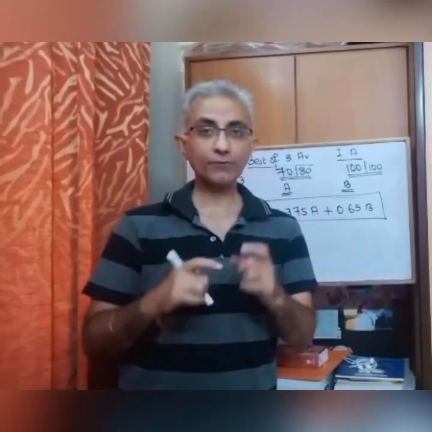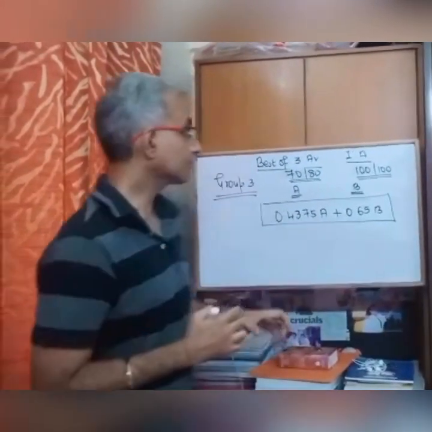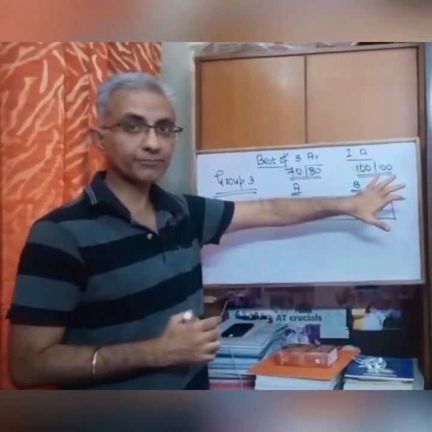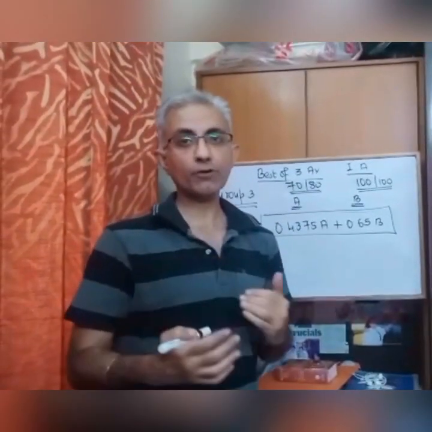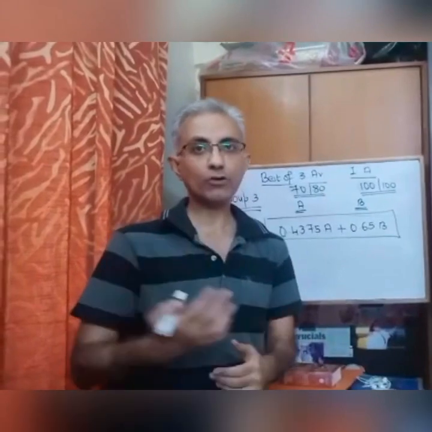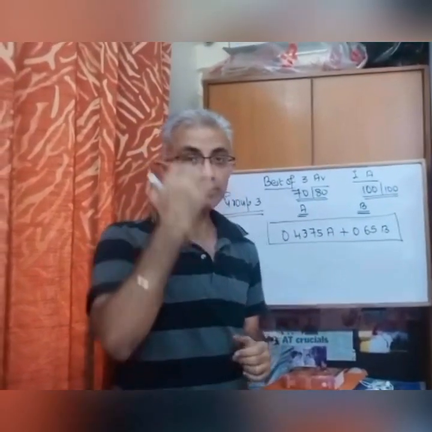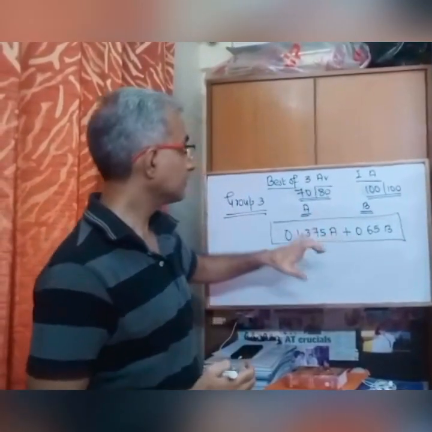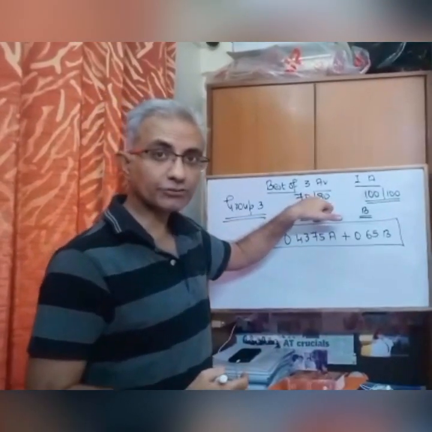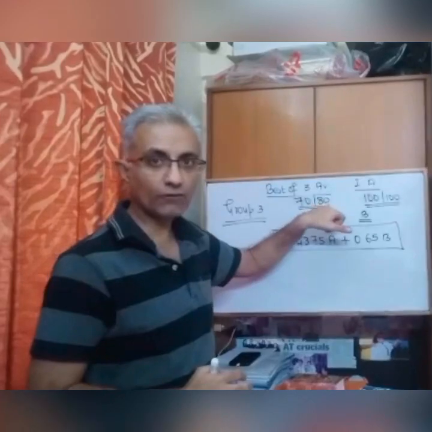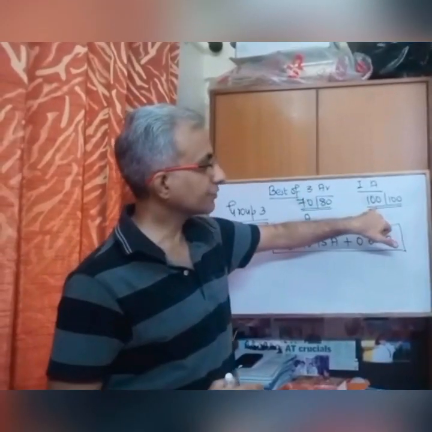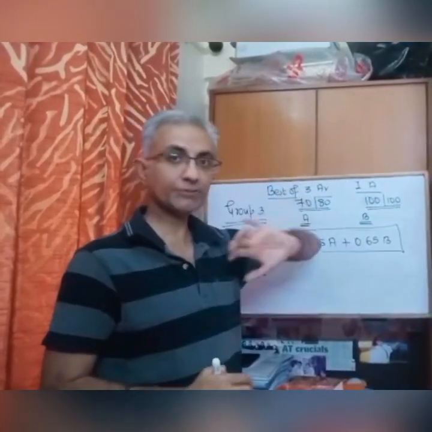Now let's see the different assessment which has happened for group 3. Keep in mind, group 3 has a 100 marks internal assessment. So this is typically for group 3. This is for people who are appearing for computers in the group 3 examination. So the formula is slightly shifted here. Now assuming once again your best of the 3 average has come out 70 out of 80 marks, and your internal assessment is 100 out of 100. That means you got a full score here.